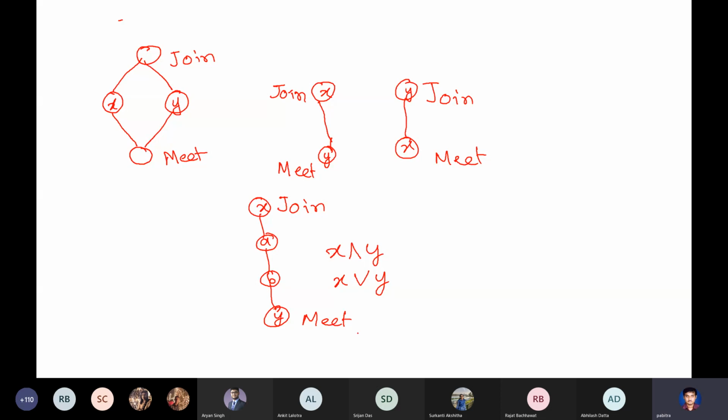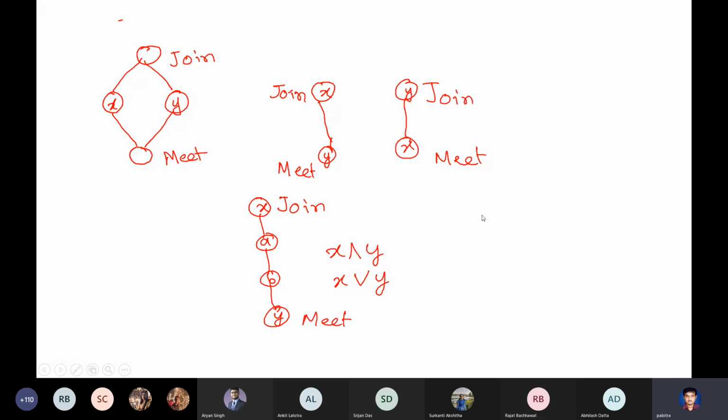So what I'm trying to say is that even if they are in a chain, there are only two patterns of finding join and meet. If they're in a chain, either a single chain or a long chain, the join and the meet are nothing but the two ends of the chain. And if you have a diamond-like structure like this, then the join is the top of the diamond and the meet is the bottom of the diamond. Okay, so these two structures are common. There may be more complicated things, but in these two, it is clear what is join and what is meet. This will help us.